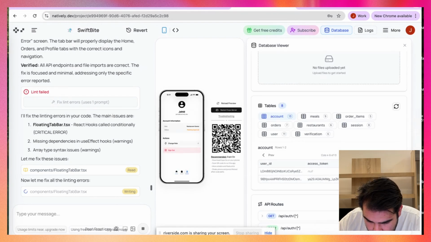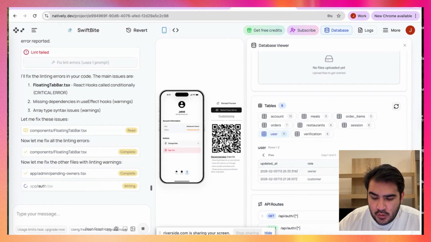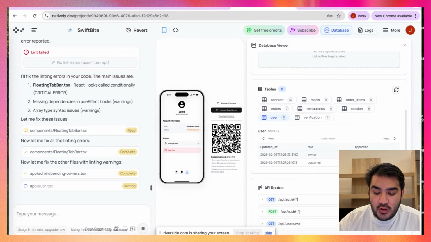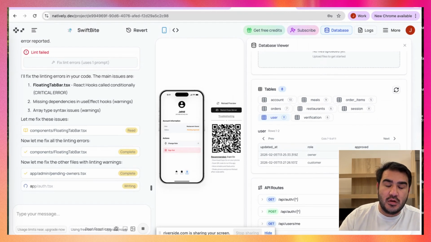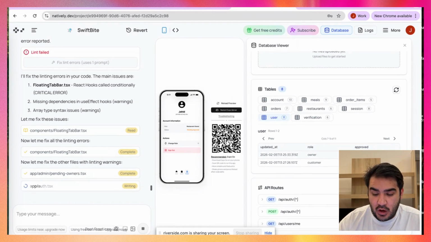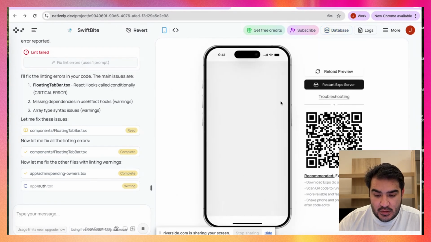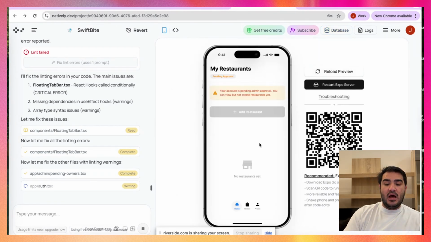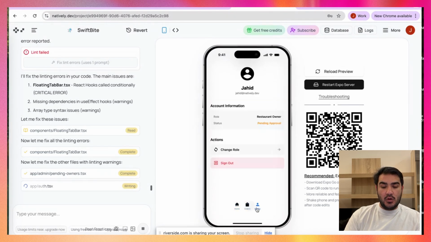Okay, let's see. Yeah, so here, for example, we have approved this person as a customer, but not as an owner. This one we have to approve ourselves manually. We cannot do it here manually, but it should have been possible in a few days. But I will ask AI to approve this so that we can see. But this is nice, yeah. So this is how the app will look: we just add a restaurant, we add a menu, orders. We can see the orders. So this is actually cool.